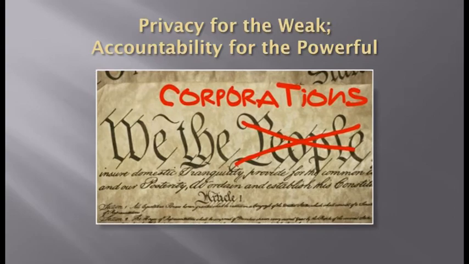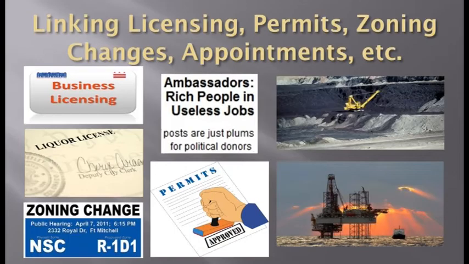Lastly, questions of privacy must be addressed, but there are ways to preserve privacy for average citizens while ensuring accountability for large government beneficiaries. The ultimate goal is to link thousands of interrelated data mountains. For example, we'd want to create linkages between campaign contributions and major government benefits, such as zoning changes, building permits, official appointments, and licenses to mine public resources.